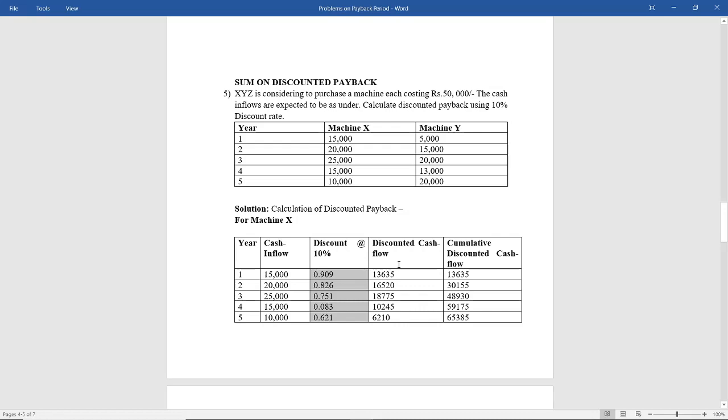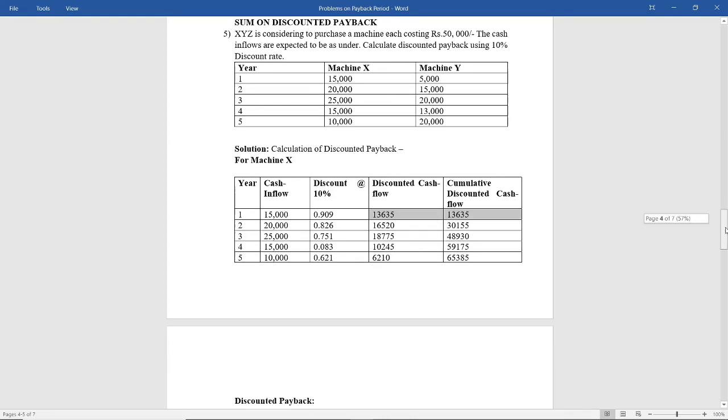These values I have taken from the table. And then what will be the discounted cash flow? Multiply the cash inflows with the discount factor. After you multiply, you will get column number D, that is discounted cash flows. And how do you find cumulative discounted cash flows? I already told you, for the first year the discounted cash flow and the cumulative discounted cash flow will be the same.